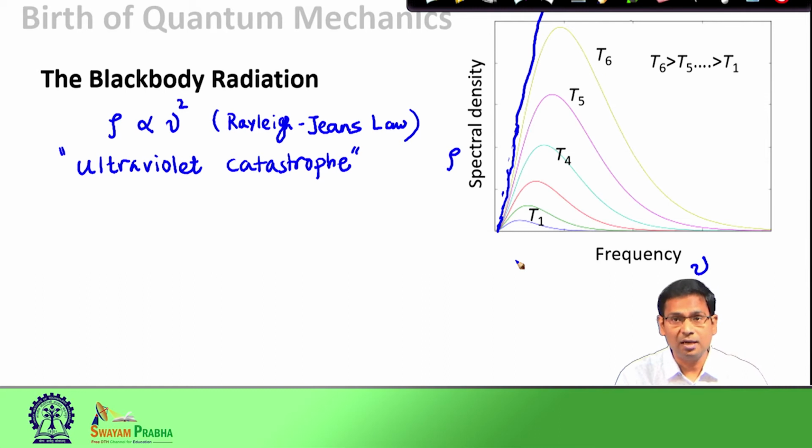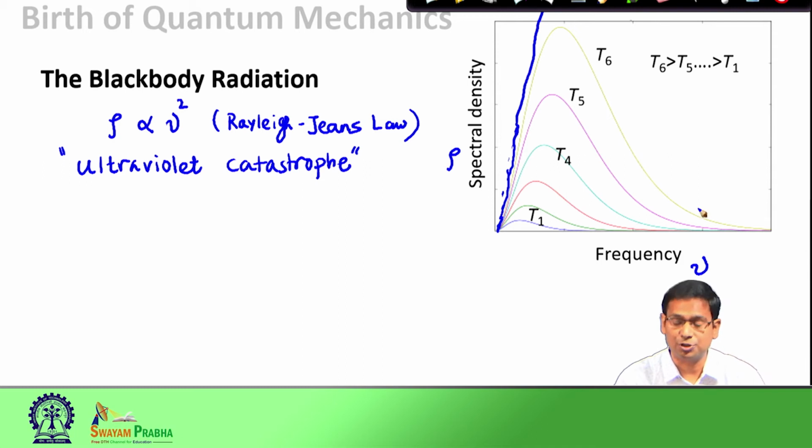Now, since the area under this curve is infinite, that means Rayleigh-Jeans Law predicts that any black body at any temperature would emit an infinite amount of energy, and that is not what we are observing, and that is also not a meaningful result to have. So, this ultraviolet catastrophe was bothering the scientists at that moment, and that is when Max Planck looked at this problem.